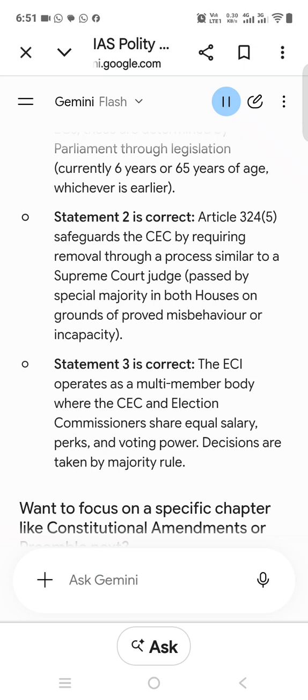A. 1 and 2 only. B. 2 and 3 only. C. 1 and 3 only. D. 1, 2, and 3. Correct answer. B. 2 and 3 only. Explanation. Statement 1 is incorrect. The Constitution does not specify the tenure or qualifications of the CEC and ECs. These are determined by Parliament through legislation, currently 6 years or 65 years of age, whichever is earlier.